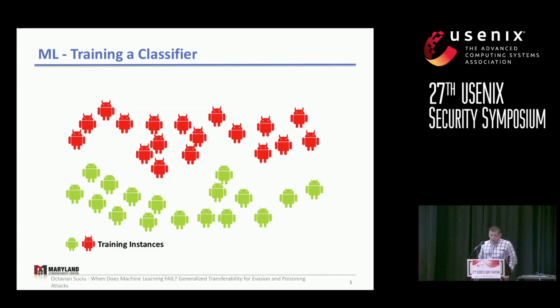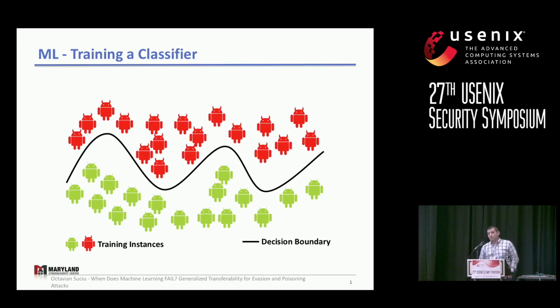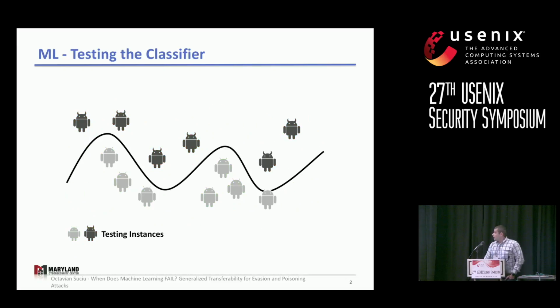In machine learning, we want to train a classifier. We start from a bunch of labeled examples. For example, we might have benign and malicious Android applications, and we use an algorithm in order to learn a decision boundary which would separate those examples. Then we want to test the classifiers on new and unlabeled examples, and we use the decision boundary in order to predict the labels of these unknown examples.